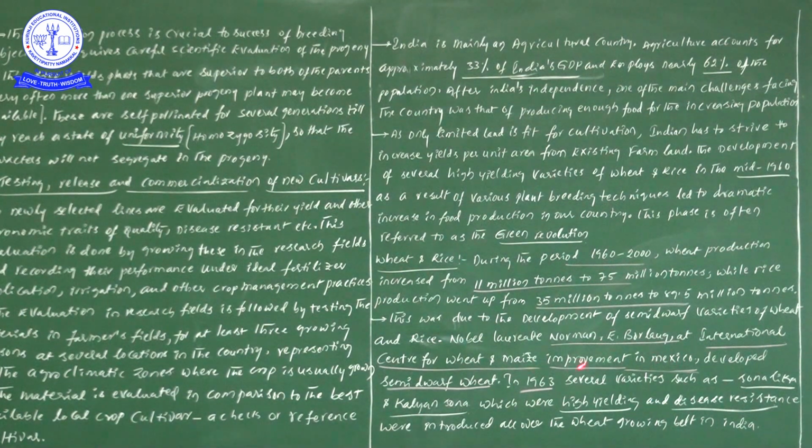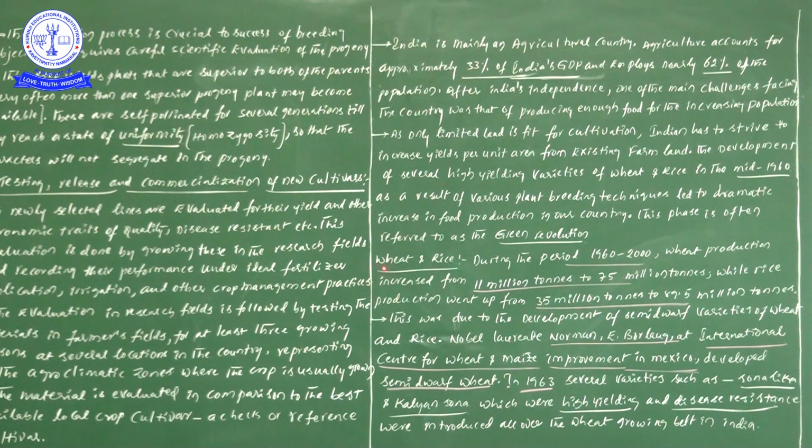Try to learn this one by heart. Norman Borlaug, Nobel laureate, at the International Center for Wheat and Maize Improvement in Mexico, developed a semi-dwarf variety of wheat. Here is one point I would like to give you.